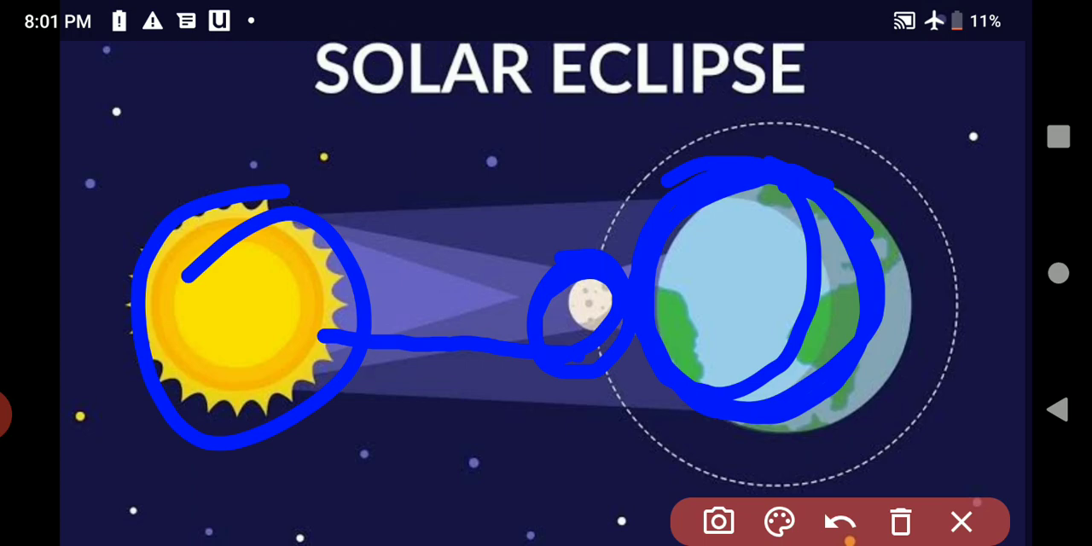What does it happen? Sun and here earth. Which one comes here between the sun and the earth? Moon comes between the sun and the earth, and it covers the sunlight. So sunlight is not able to fall down on the earth. This one is the reason of the solar eclipse. Solar eclipse occurs when the moon blocks the sunlight falling on the earth. All of you have understood about the solar eclipse?